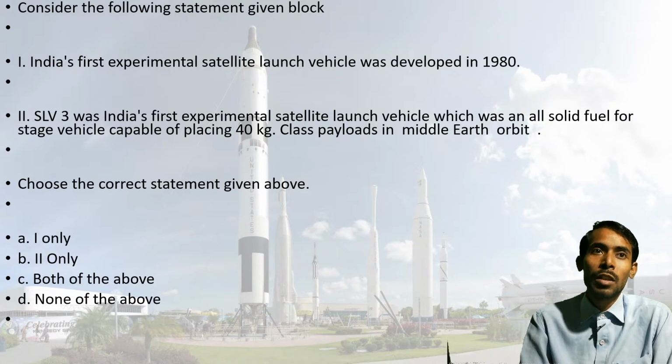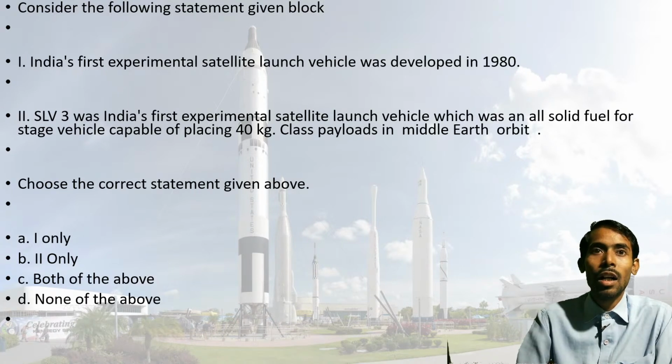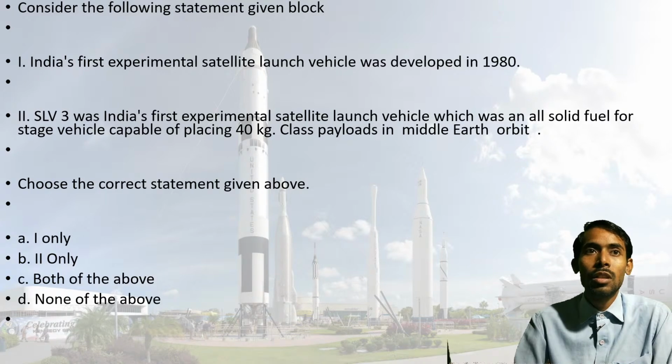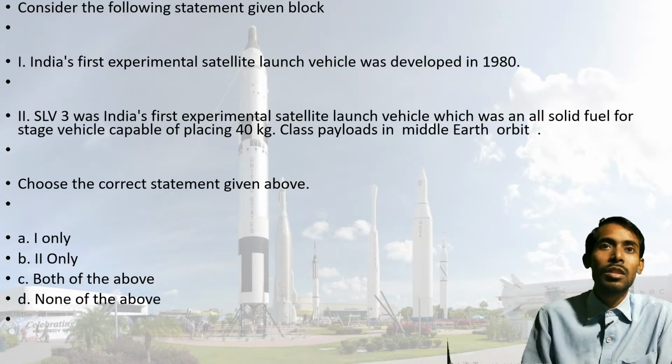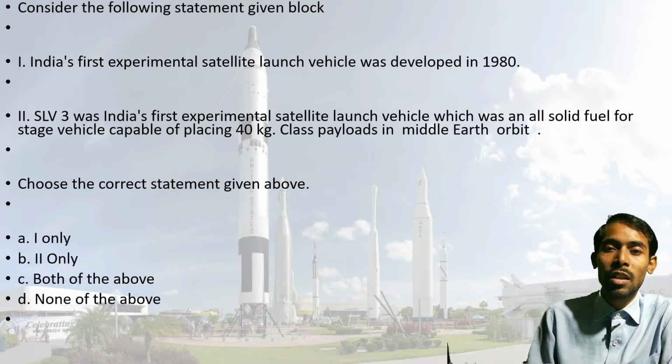So the very first question has statements given below. Here it says, consider the following statements given below.